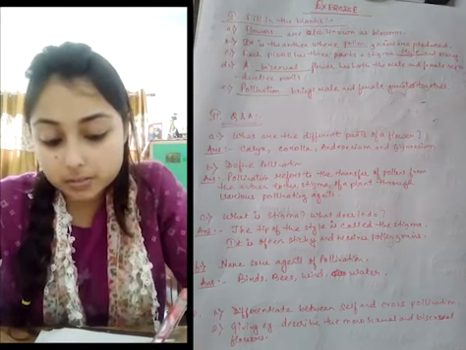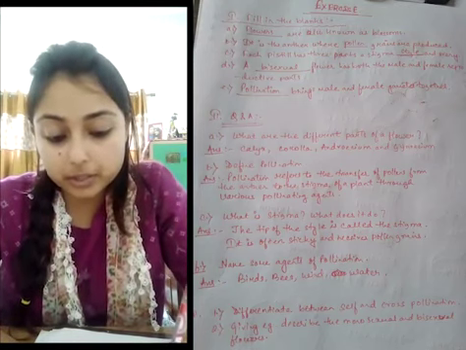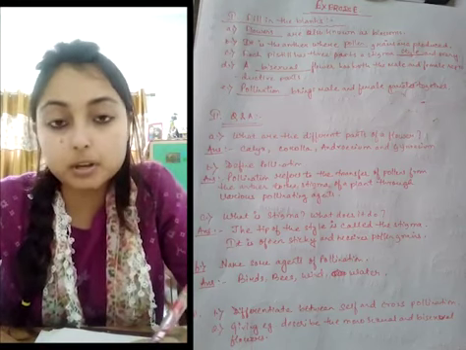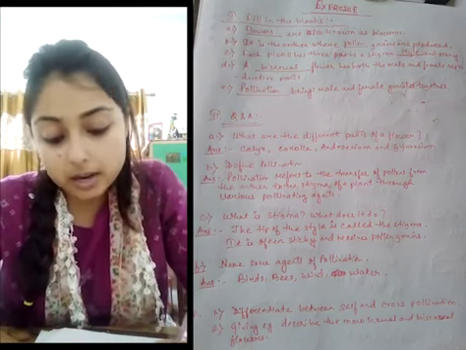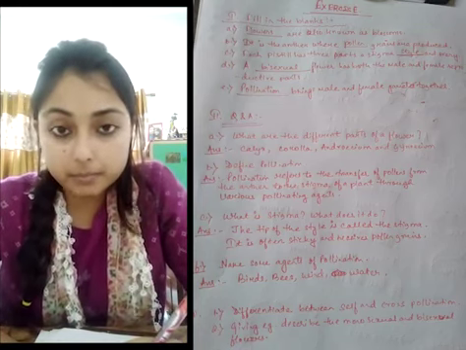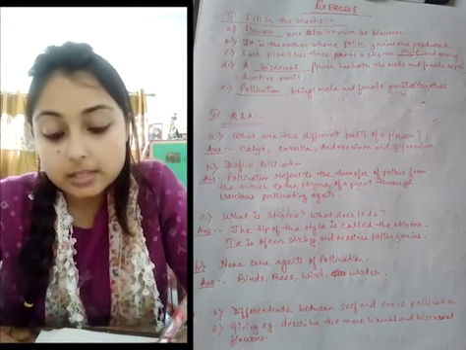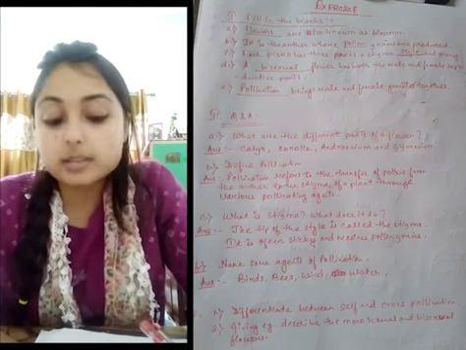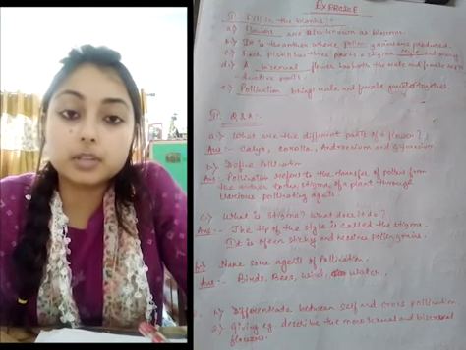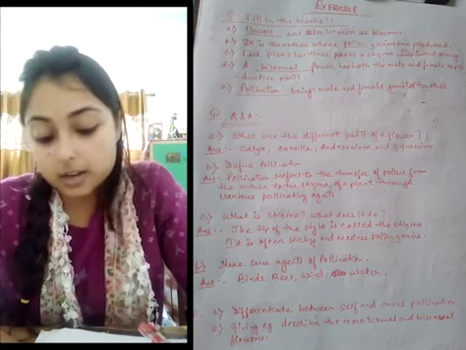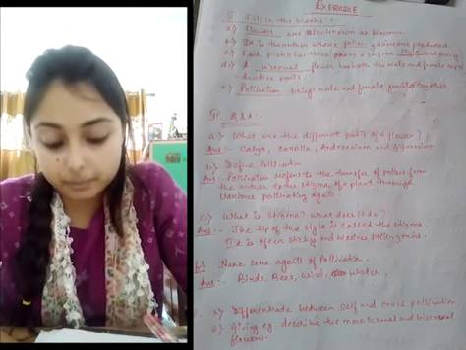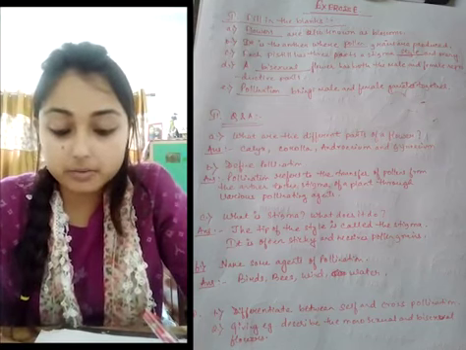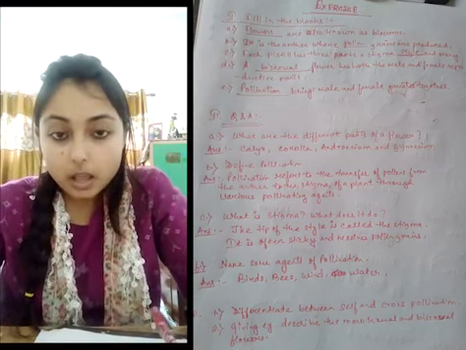Self-pollination takes place when the pollen from the anther is deposited on the stigma of the same flower or another flower but of the same plant. And this type of pollination does not need aid from others. Last question.